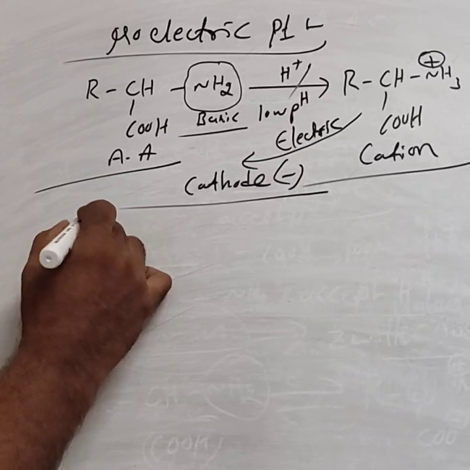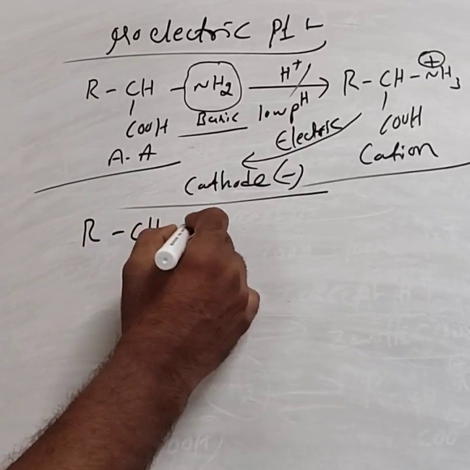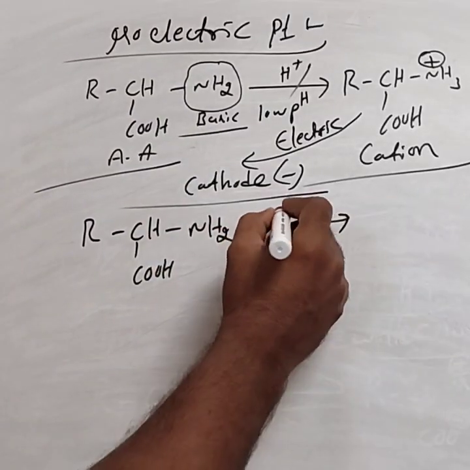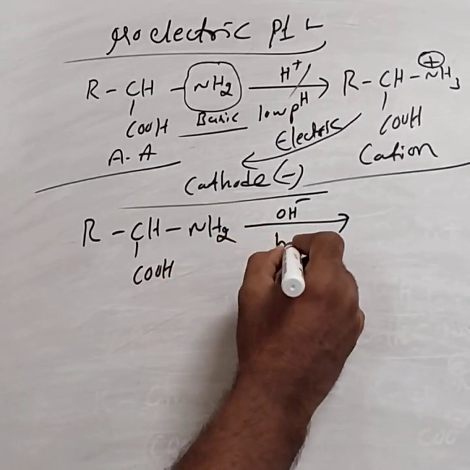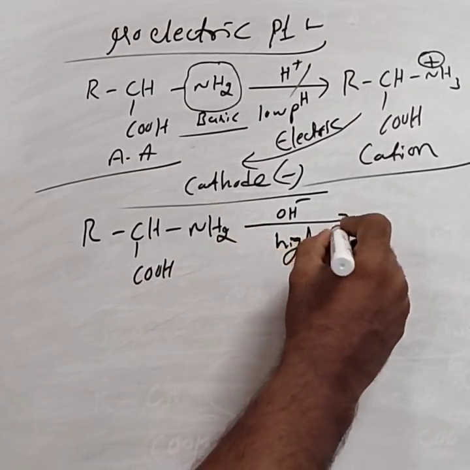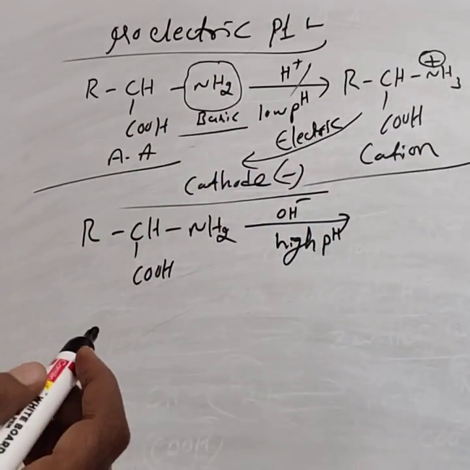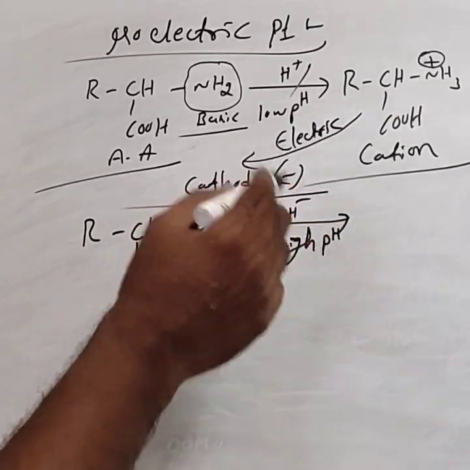Similarly, consider the amino acid RCHCOOH-NH2 placed in the basic medium, that is under high pH value. Base means which accepts the proton.